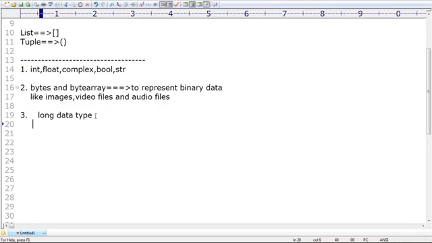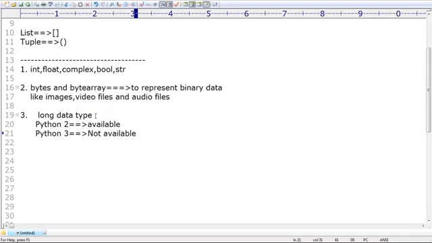In Python 2 it is available, but in Python 3 it is not available. Even a big number, if it is an integral value, you can happily represent by using int only.